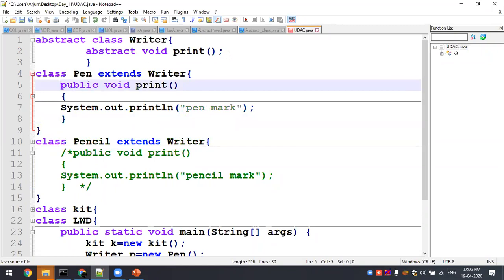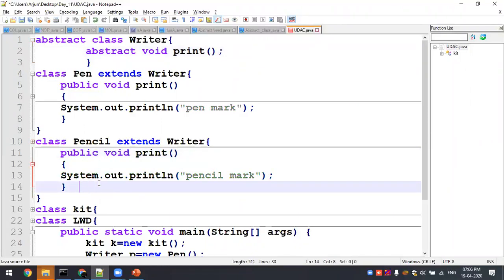If you have an abstract method inside an abstract class, you are not supposed to give any body, even if it is a zero, you are not supposed to give. So this is one limitation. And if you fail to give a body, that is an implementation, inside a child, this is going to throw an error because the implementation is not there.